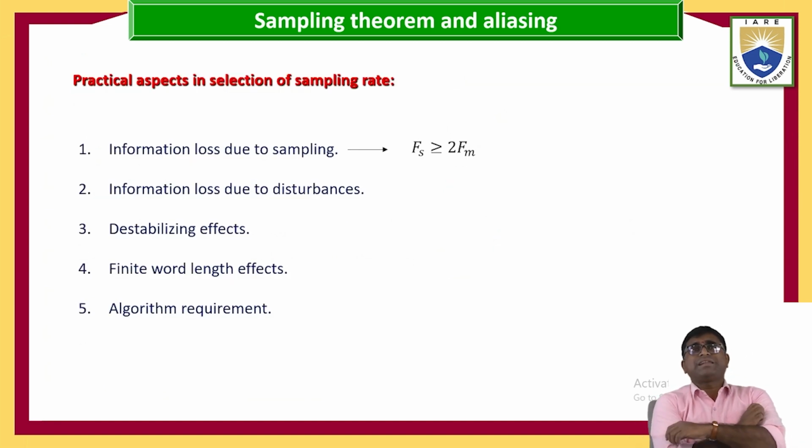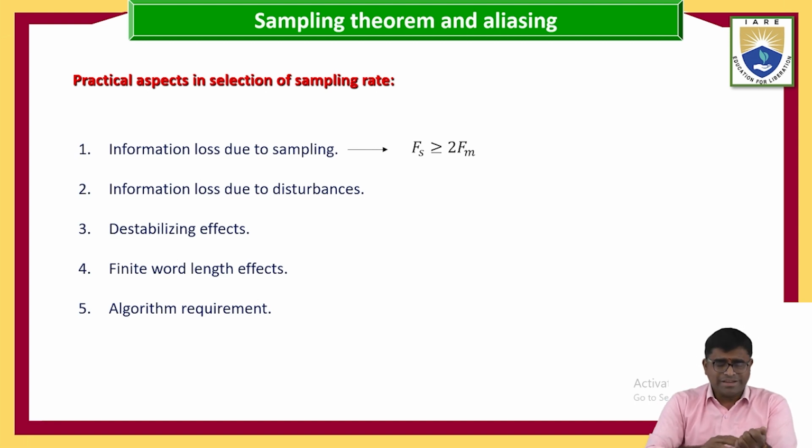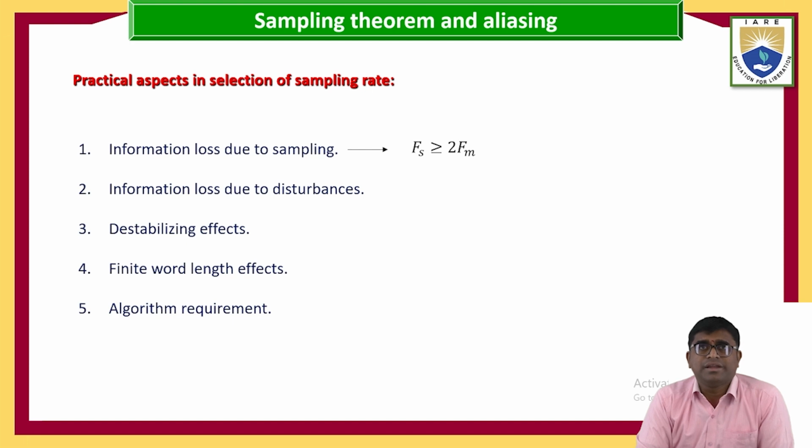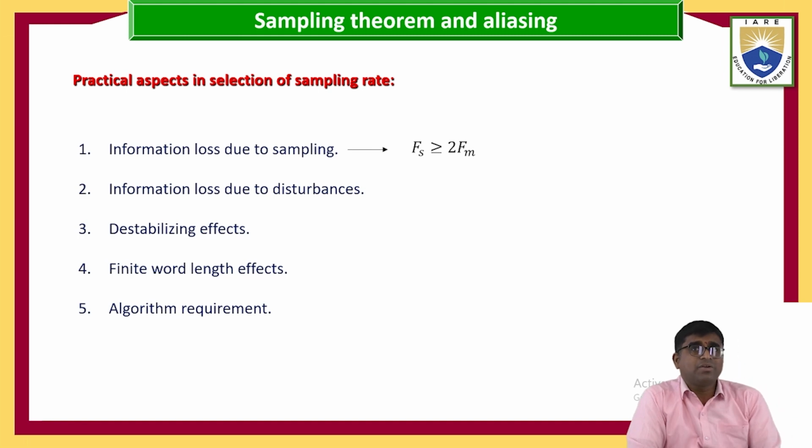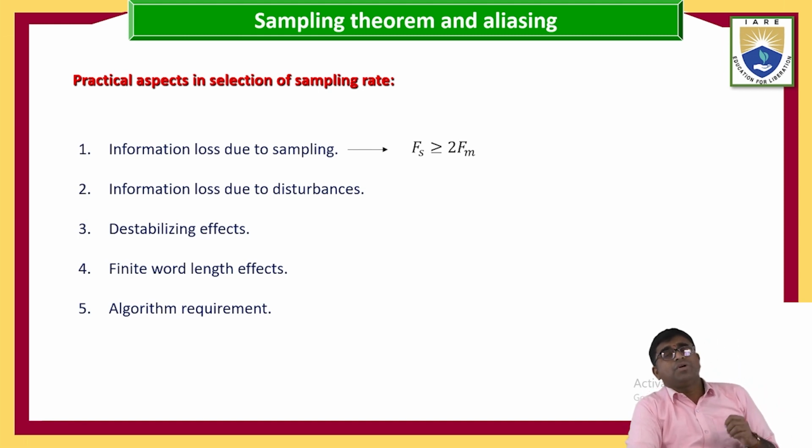Now I am going to the practical selection of the sampling rate according to the sampling theorem. Why do we practically select the sampling rate? Because of information loss due to sampling. If it accepts the sampling theorem statement, that is f of s is greater than or equal to 2 fm, then fine.